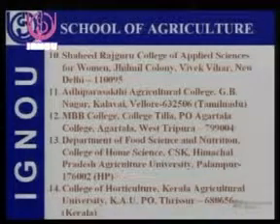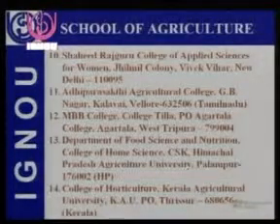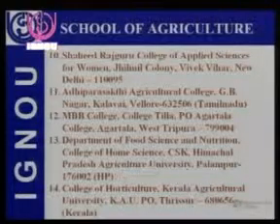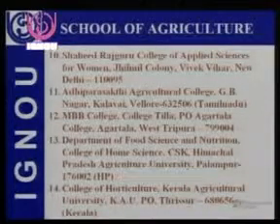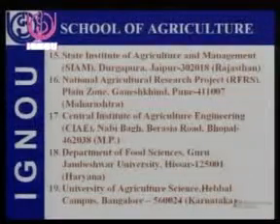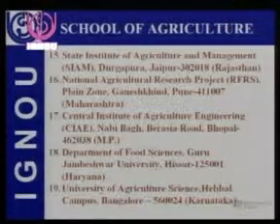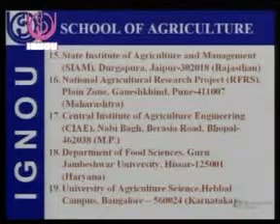Then with Delhi University, we have Shahid Rajguru College of Applied Science at Vivek Vihar. Similarly, the College of Horticulture at Kerala, the MBB College at Tripura, and the Central Institute of Agriculture Engineering at Bhopal. These are some examples of where our students are doing fruit and vegetables.